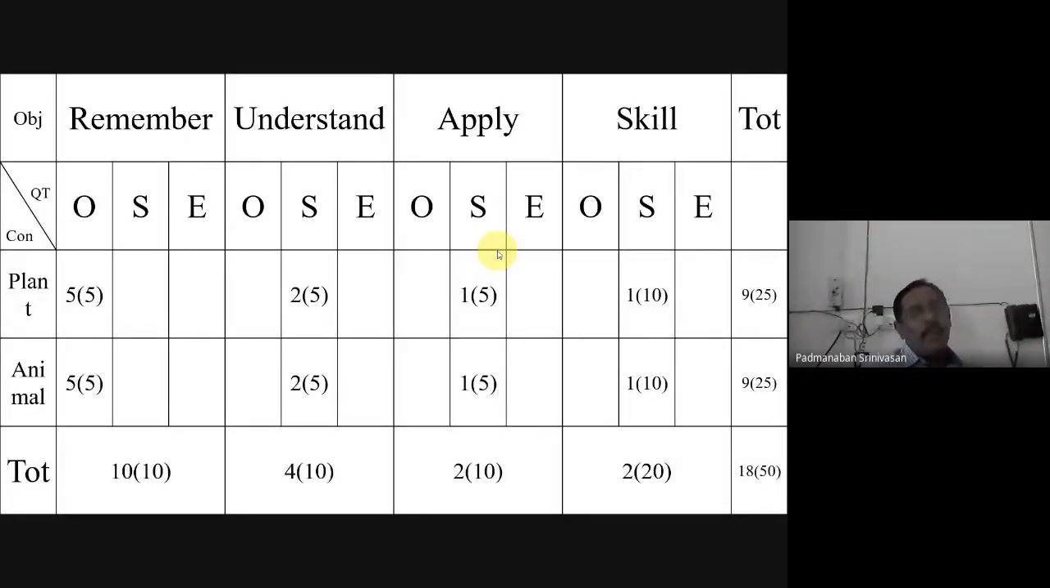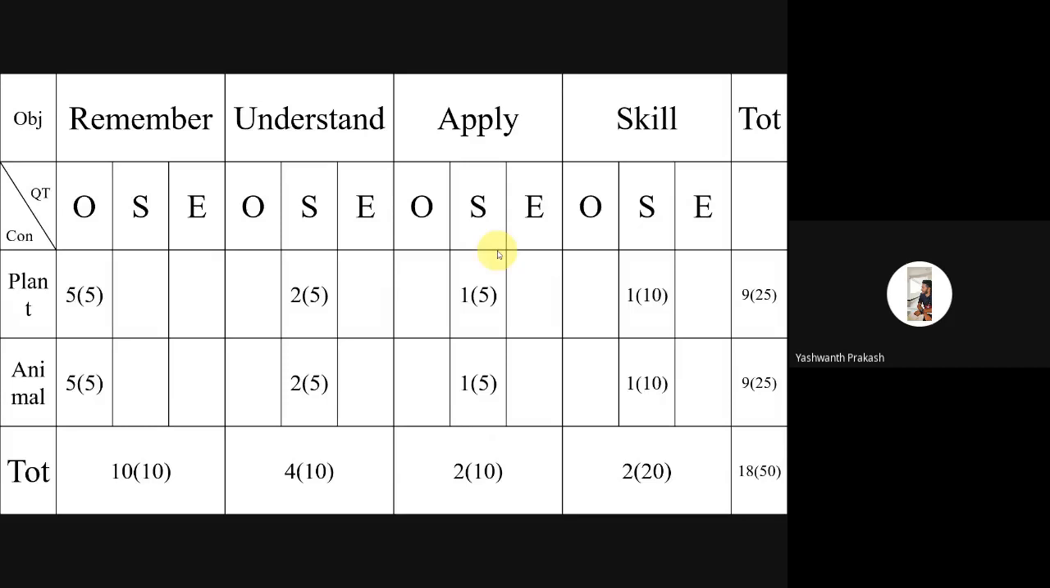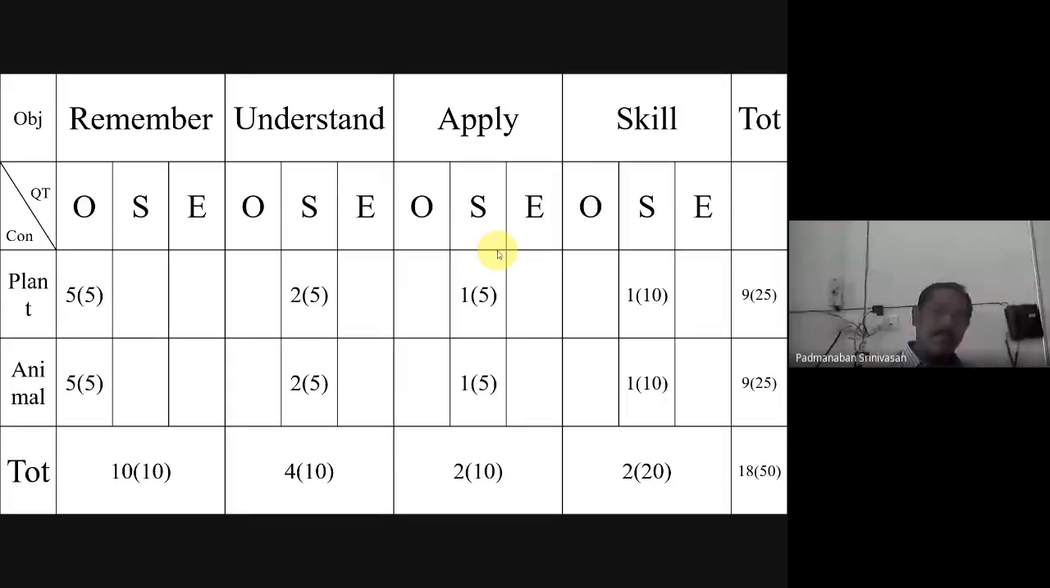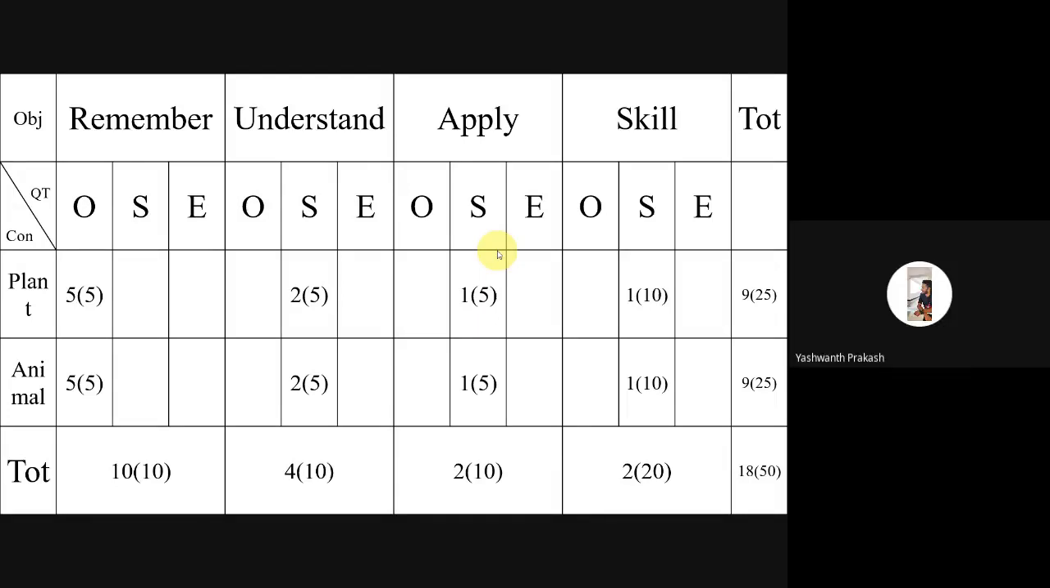And simply, if you make it in one statement, what does a blueprint mean? Plan contains 9 questions of 25 marks, and animal contains 9 questions of 25 marks. Okay. What does blueprint mean, Yashwant? Sir, it means short questions, long answer questions, multiple choice. It decides which lesson has how many questions. Okay, thank you.